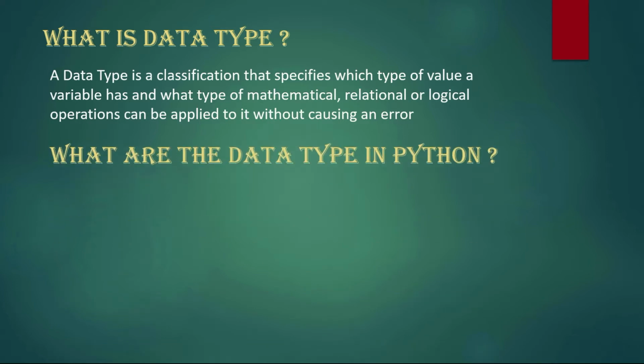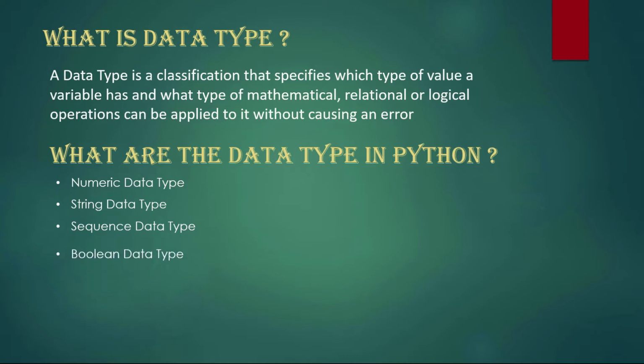What are the data types in Python? Numerical data type, string data type, sequence data type, boolean data type, binary data type, mapping data type, set data type.